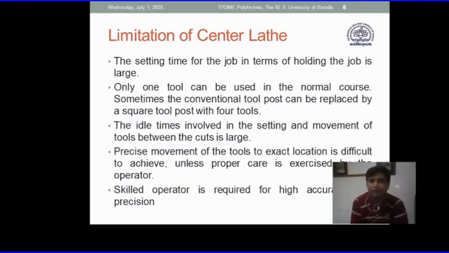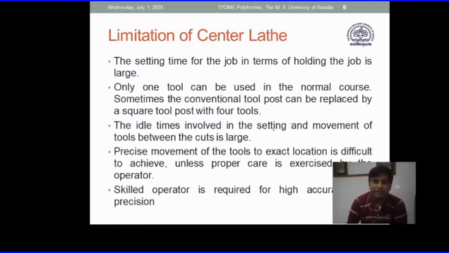Only one tool can be used. This is another disadvantage: only one tool at a time can be used, and if we need to use another tool, we have to stop the machine and change the tool again. This takes alignment, centering and other issues, so it is also a time consuming operation.